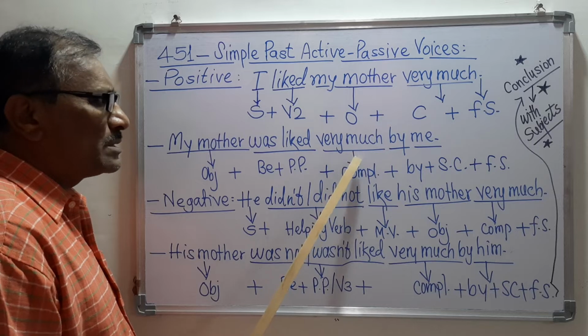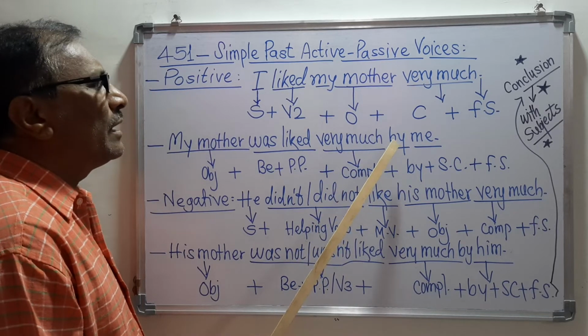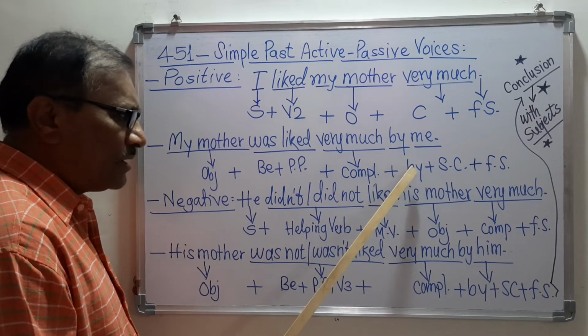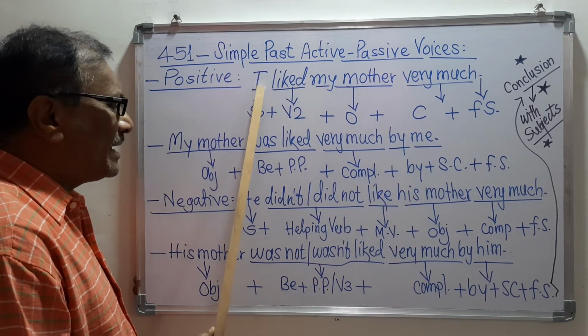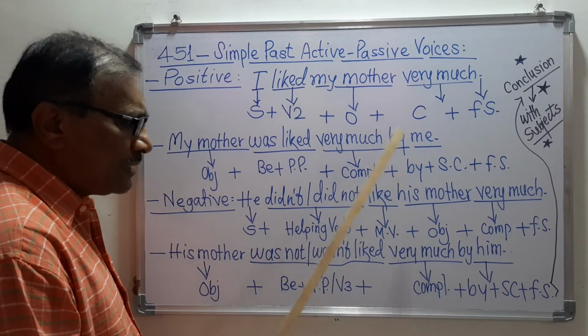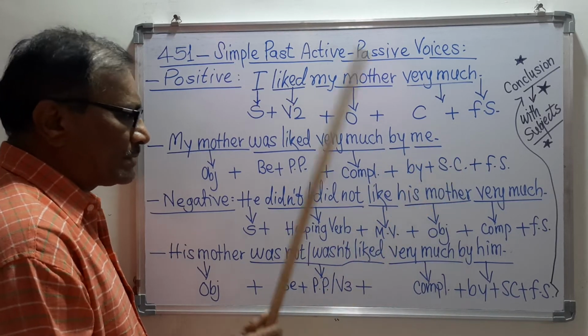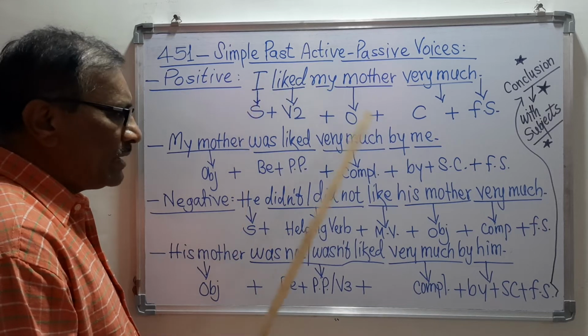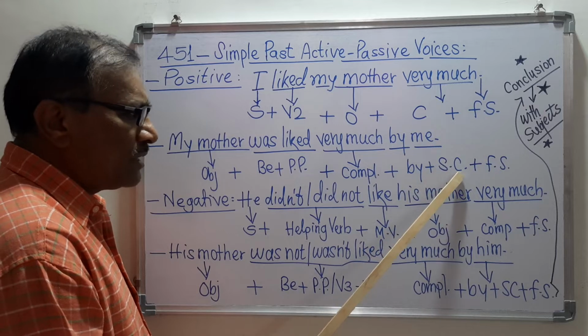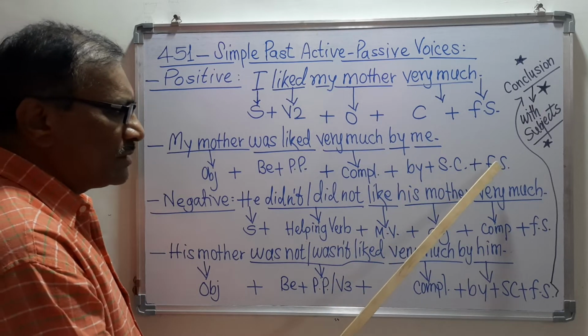And then we have taken by here, and this I has become me, means we have done here the subject case. So the subject is I, and that case has become me, and this is the full stop.